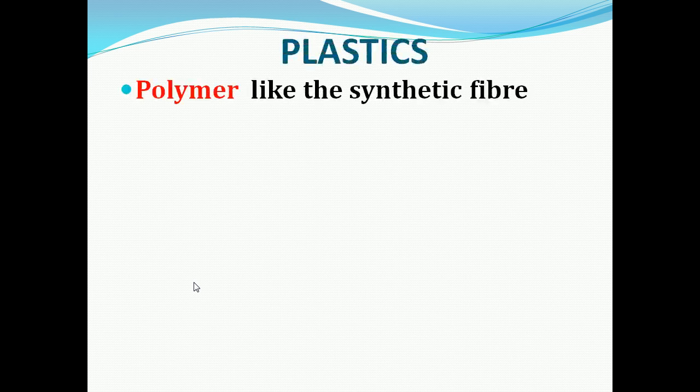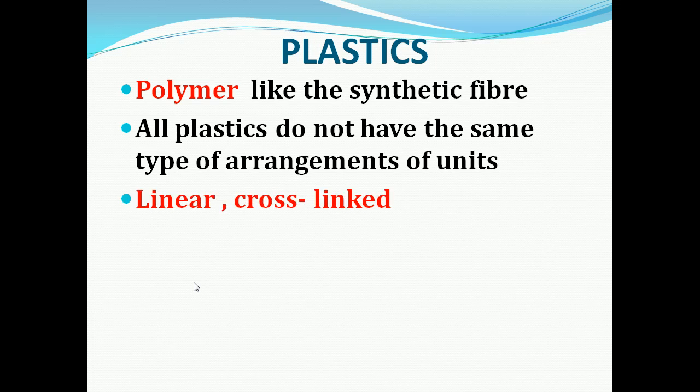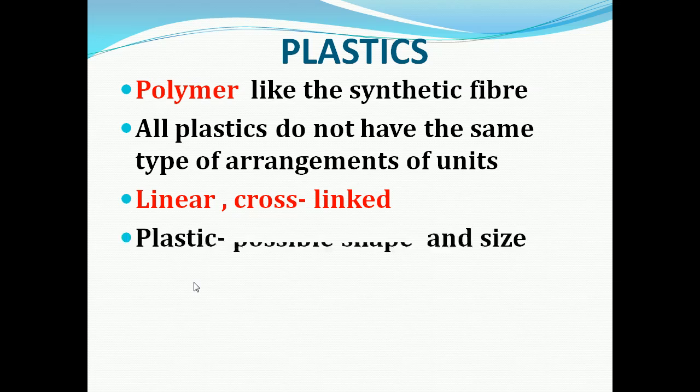Plastic is also a polymer like synthetic fiber. We know that a polymer is formed by many units of a chemical substance. All plastics do not have the same arrangement of units. In some it is linear, in others it is cross-linked. Plastic particles are available in all possible shapes and sizes.